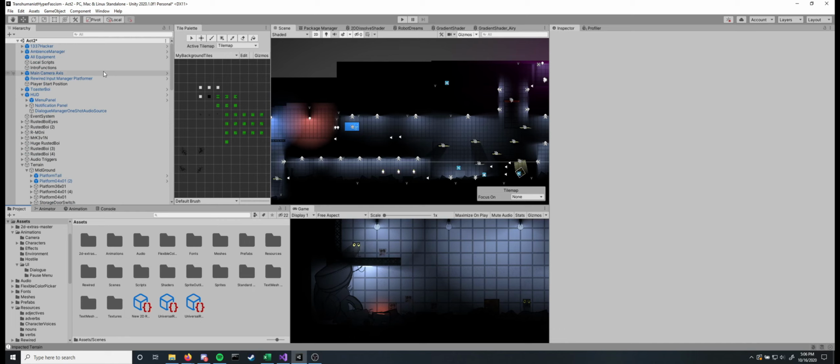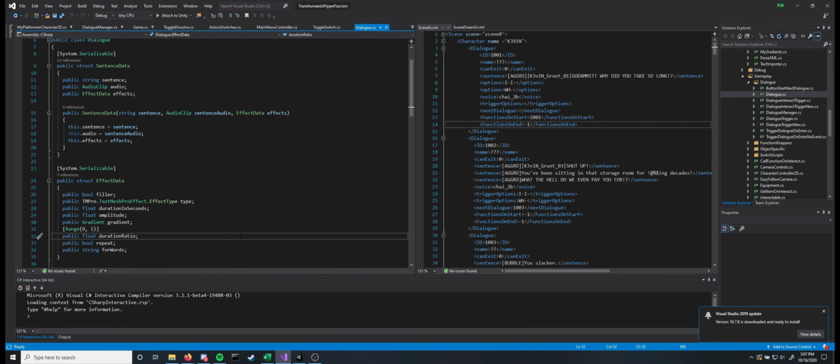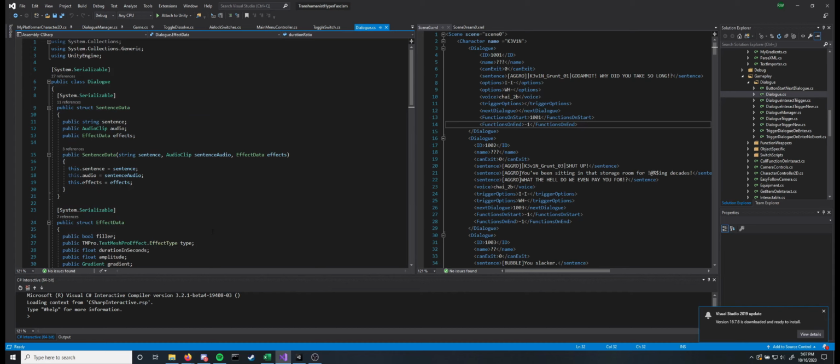I don't remember if it was free or if I paid for it. I think I paid for it, about $10 or something. But it's just a single script that you can place onto Text Mesh Pro game objects, and you can add little effects to them. I'll show that off a little bit later.